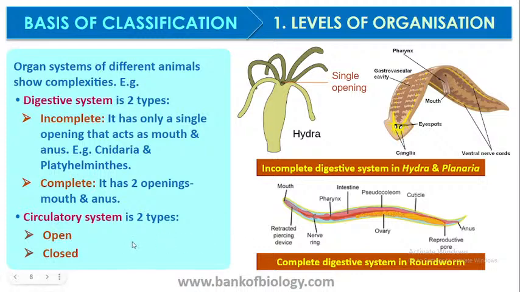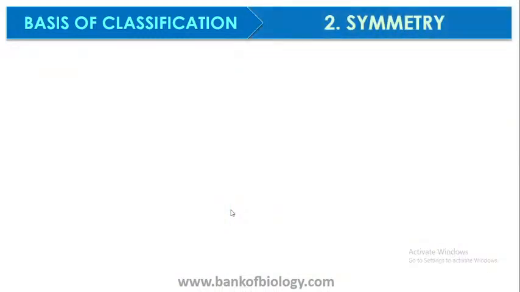And one more example of organ system here: when we talk about the circulatory system, again it has been divided into two types. We might have learned this in your previous classes too. That is the open system that consists of open sinuses. There are no blood vessels formed. Whereas the closed type of circulatory system consists of blood vessels. So this is about how the level of organization is seen in different organisms.